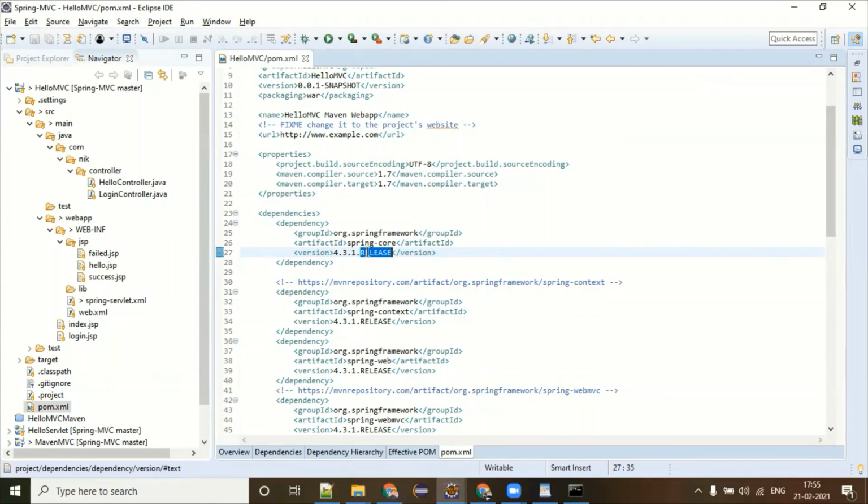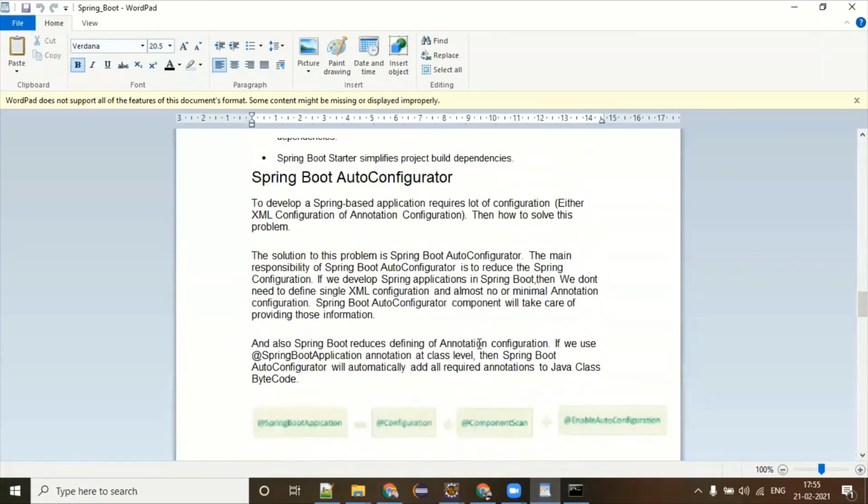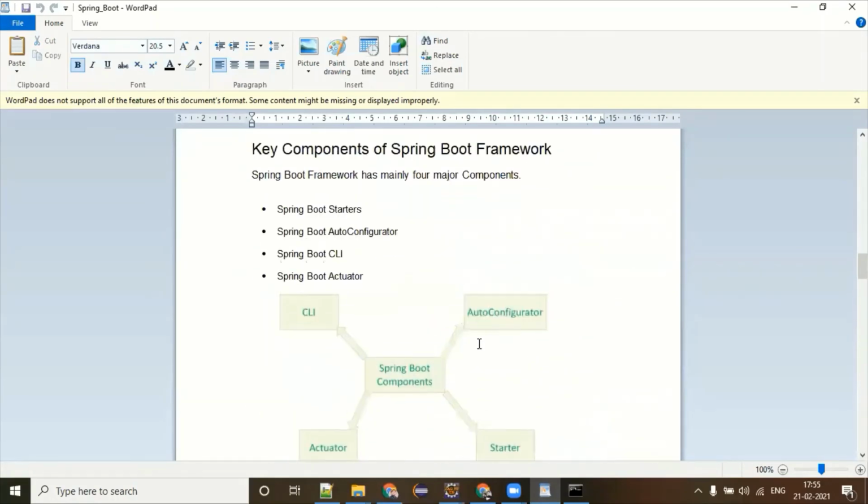If somebody asks you to upgrade the Spring version, upgrading is very difficult because you might have a lot of libraries which are not compatible with the latest version of Spring. And here the Spring Boot people are saying, do not bother about the version.